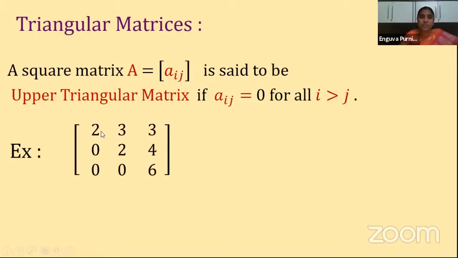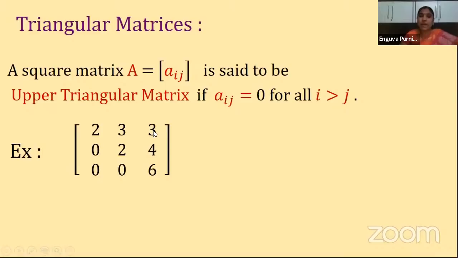What is the position of this element, children? It is a11. a11 means i and j are equal. And what is this? a12. a12 means row number is 1 and column number is 2, first row, second column. So is i greater than j or less than j? Yes, you are right, i is less than j. But here our condition is that i should be greater than j. When i is greater than j, there you should have 0.